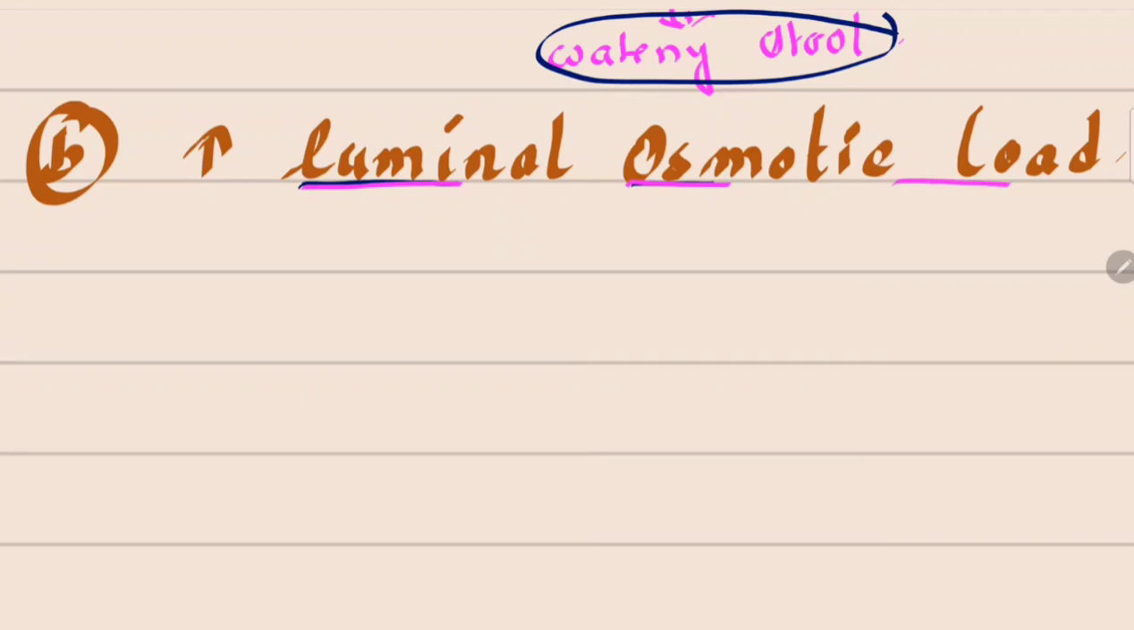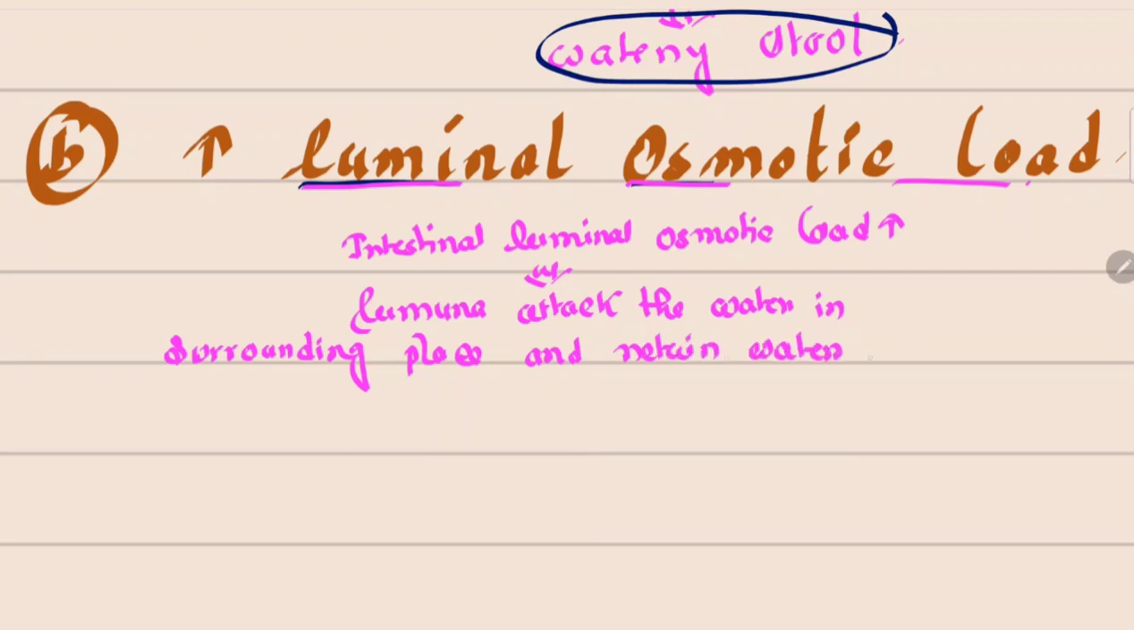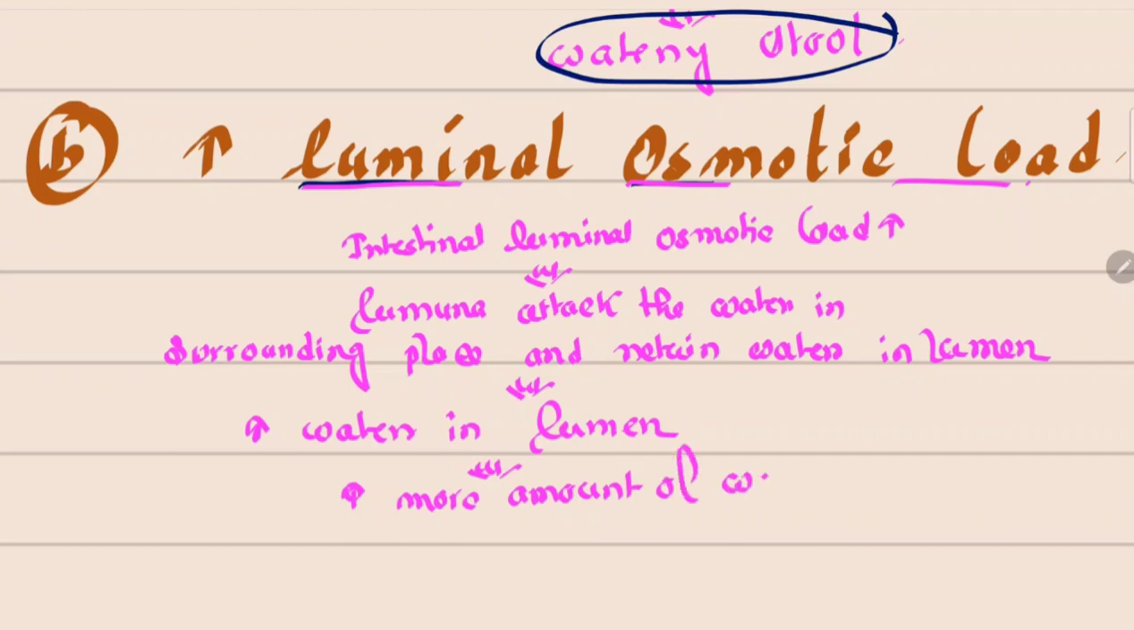Second, increased luminal osmotic load. So when the intestinal luminal osmotic load increases, the lumen attracts the water in the surrounding place and retains water in the lumen. So there is increased water in the lumen, and this increased water mixes with the stool, so the person can pass watery stool.